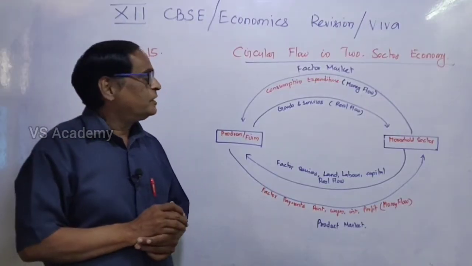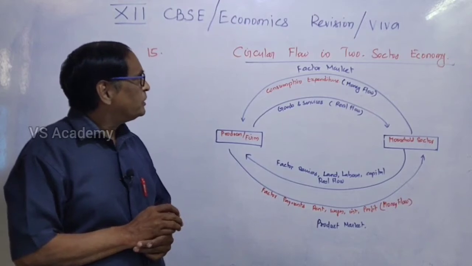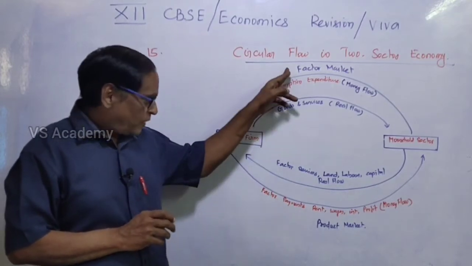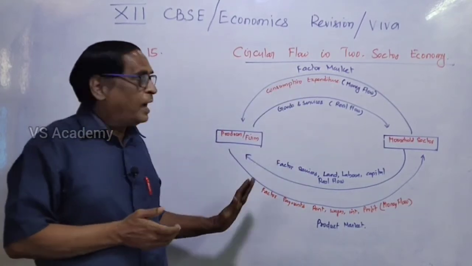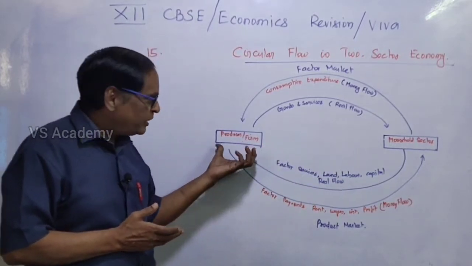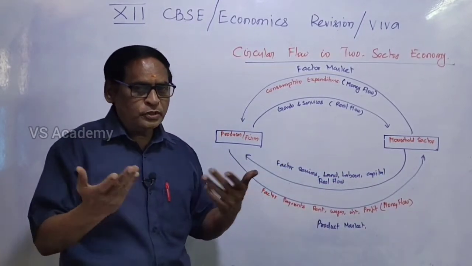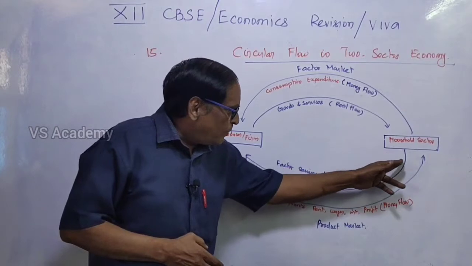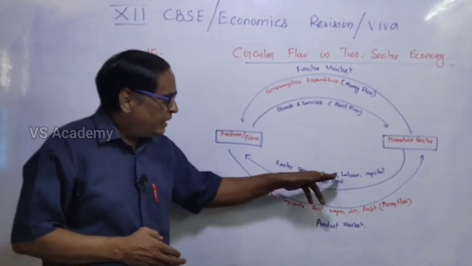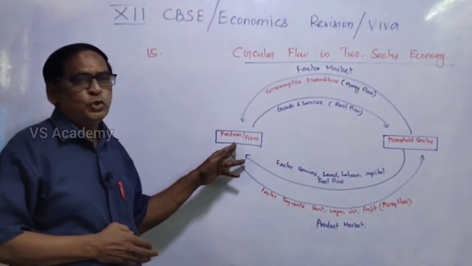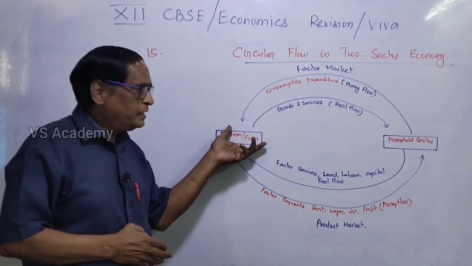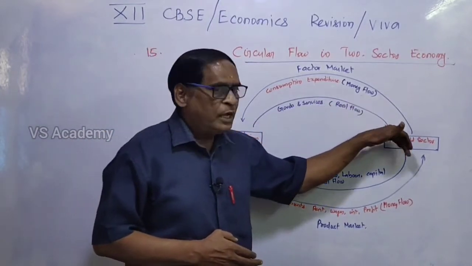Look at a glance at this chart. It is nothing but a circular flow chart in a two sector economy. There are two markets, that is factor market and product market. As I had already told, there are two sectors: the firm is one sector and households is the other sector. We are the households. We are supplying land, labor, capital and other services to the producers. With these resources, they are manufacturing the goods and services and supplying the same to the household sector.